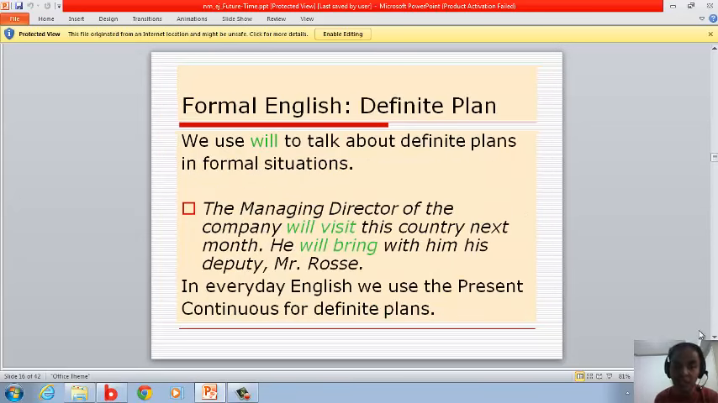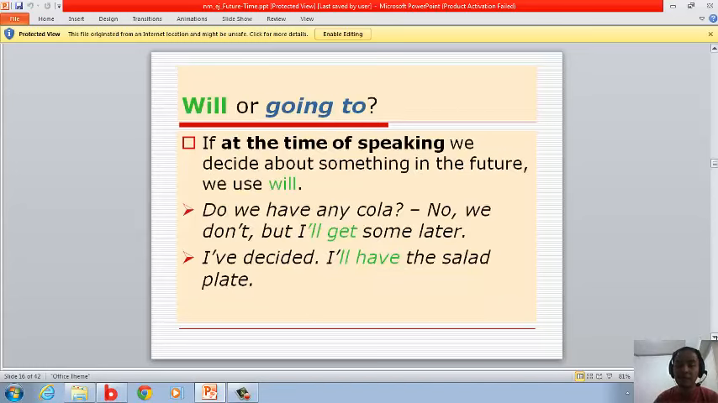Formal English, definite plan. We use will to talk about definite plans in formal situations. For example, the managing director of the company will visit this country next month. He will bring with him his deputy, Mr. Rossi. In everyday English, we use the present continuous for definite plans. Okay? We are going to. If at the time of speaking we decide about something in the future, we use will.